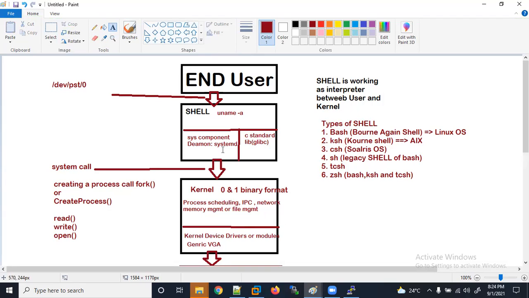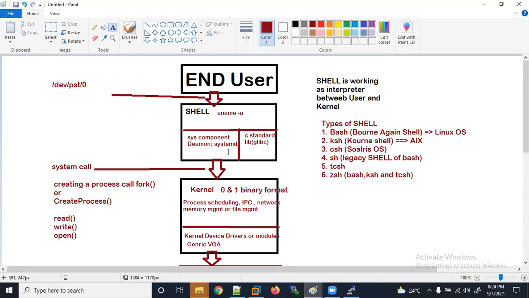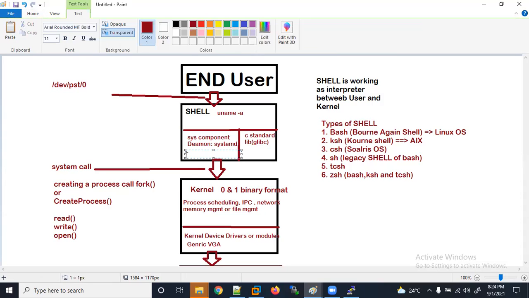Here, systemd is the first process. It has a process ID of 1. I'm talking about RHEL 7 or 8 onwards, where the process is systemd.